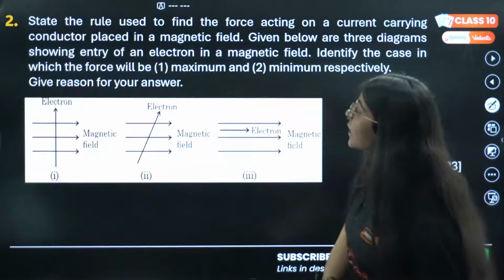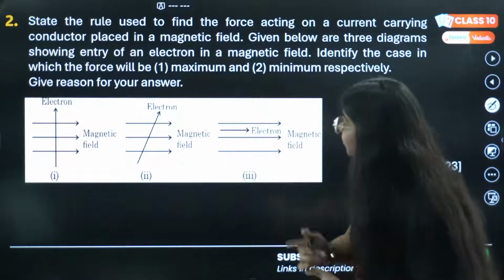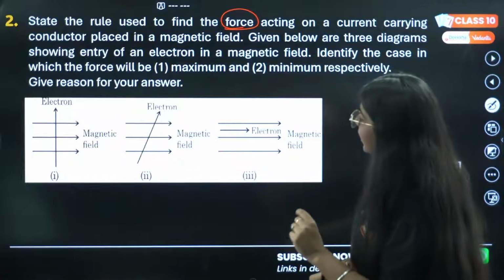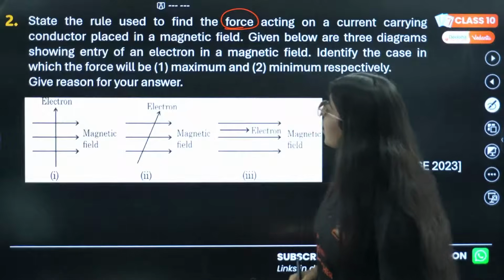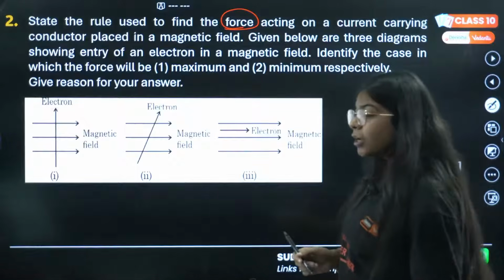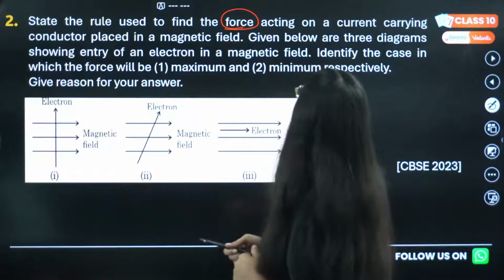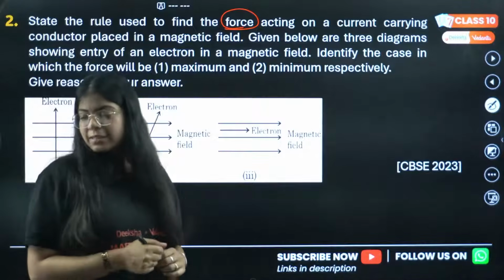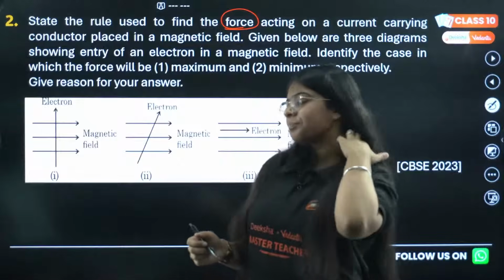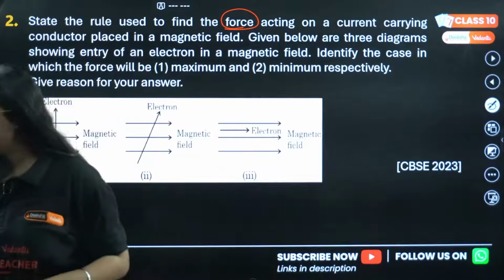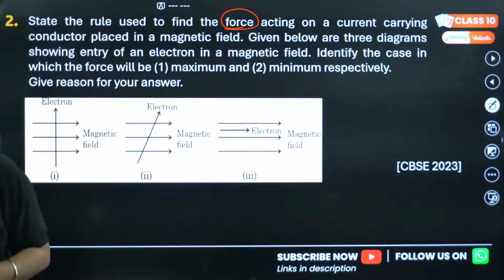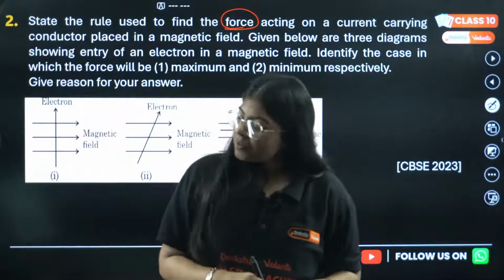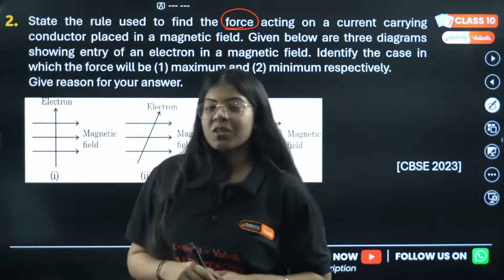Okay, let's move on to the next question. State the rule used to find the force acting on a current carrying conductor placed in a magnetic field. Okay guys, now answer this question. You just have to state the rule. Okay, Chetna, you are again spamming with sorry. It's fine. You can just answer this question.